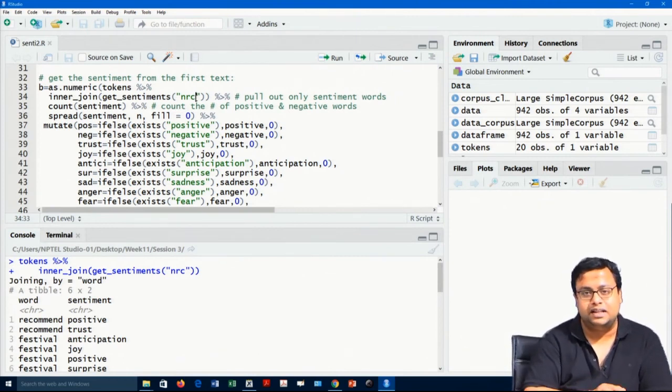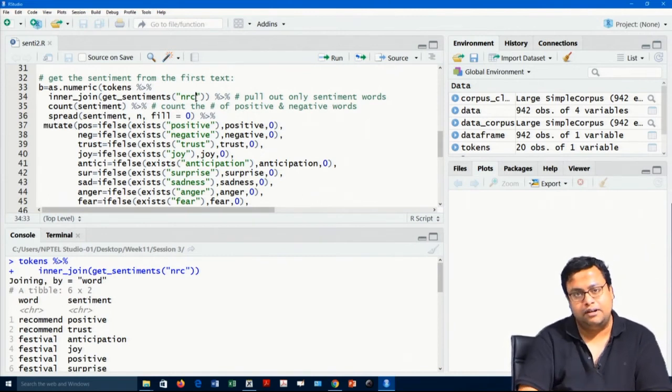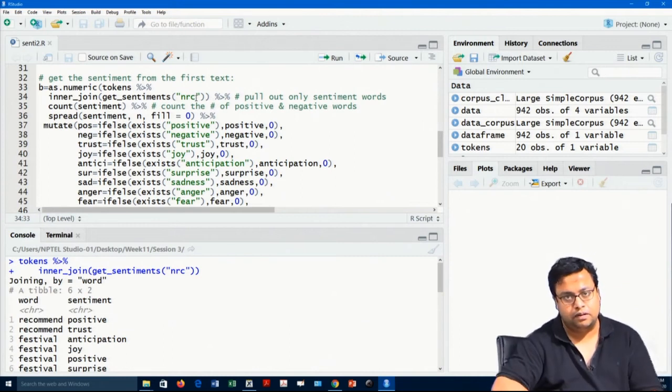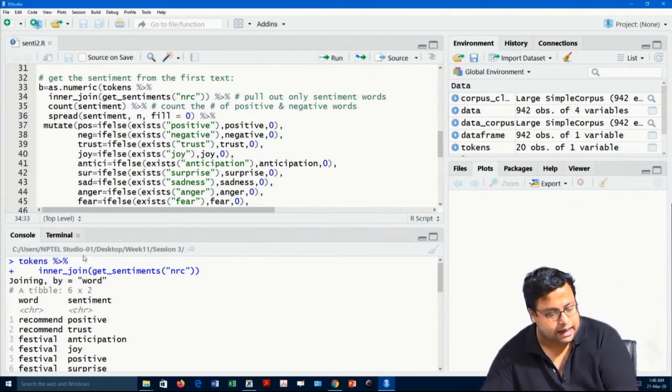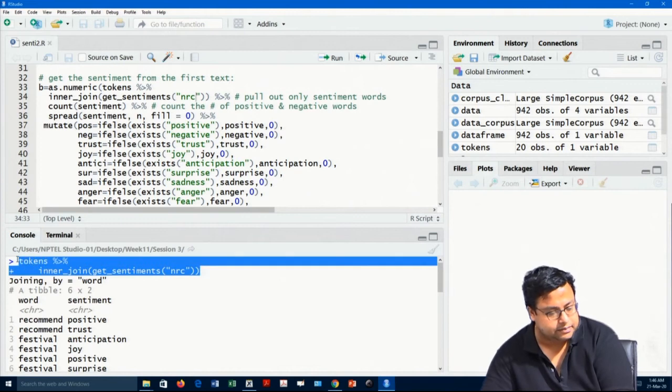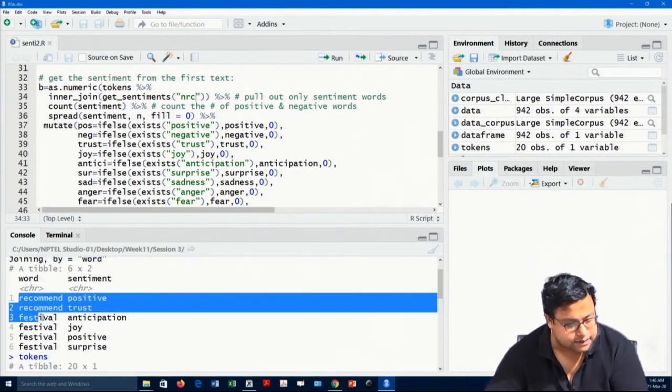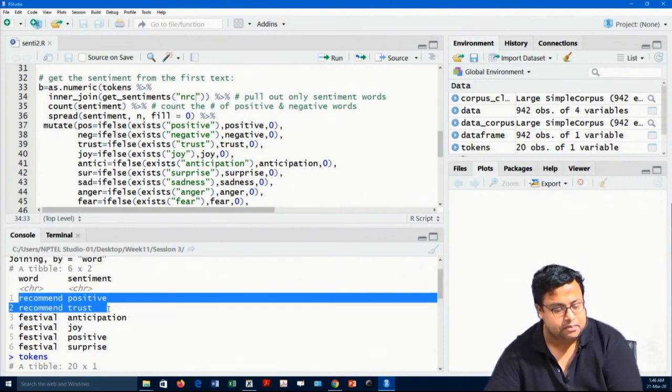I am not doing that in this particular video because that will take time. In my case it is already downloaded. So, now I am using this NRC library. The NRC library has 8 emotions and 2 sentiments, positive and negative. After that I am joining it, and in this join I am getting the corresponding sentiment and emotion for every word.